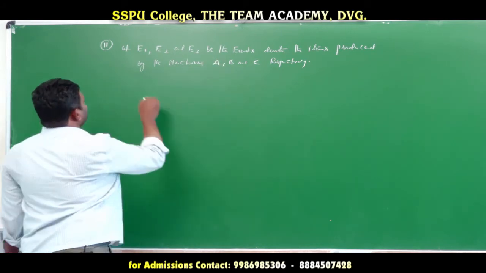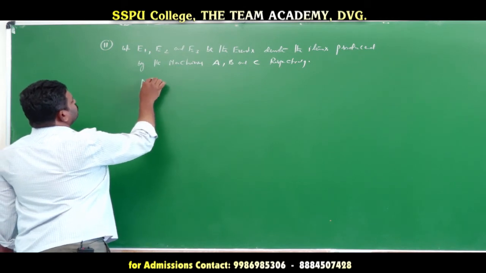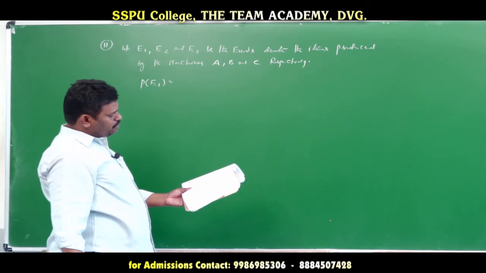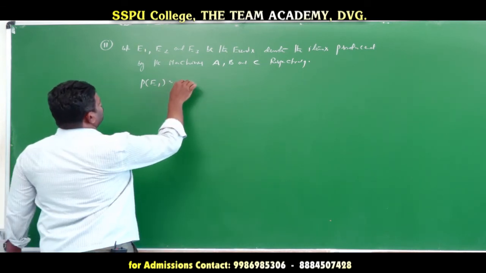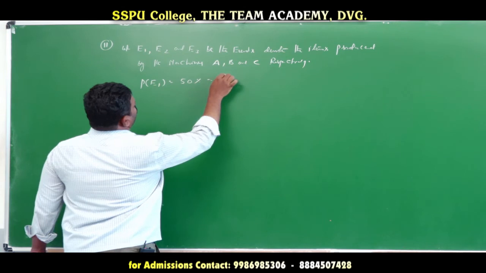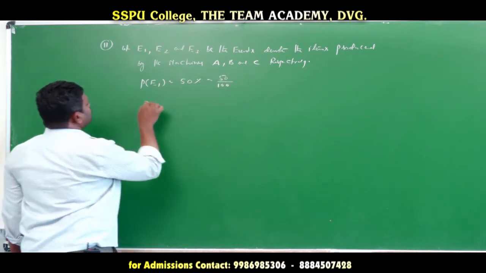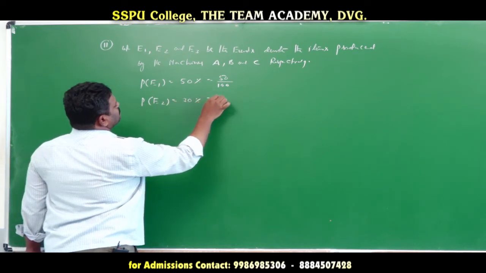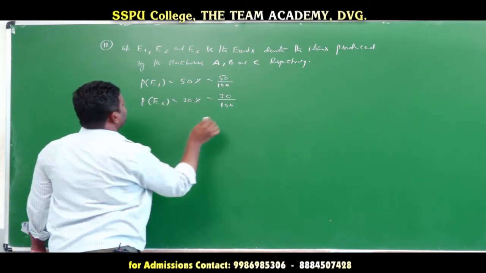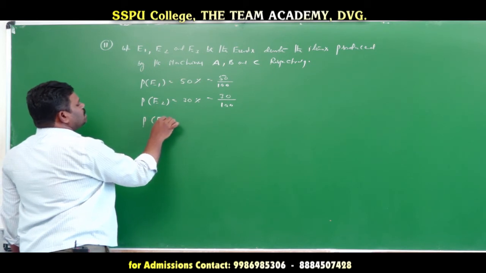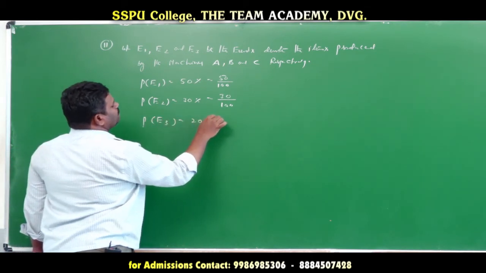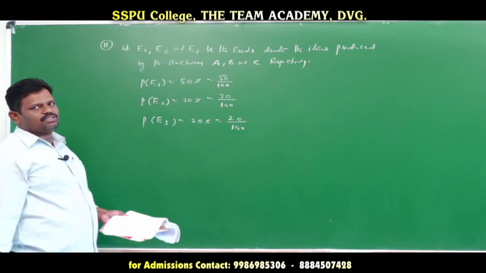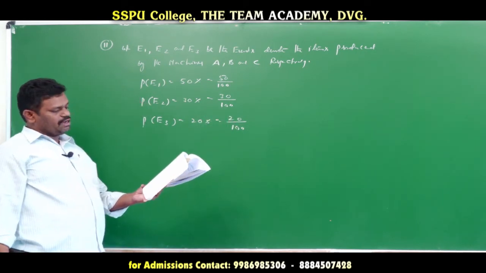Now what is the probability of E1? How much is the production probability given here? E1 produced 50%, so that is equal to 50 by 100. Similarly, probability of E2 is equal to 30%, that is 30 by 100. And probability of E3 is equal to 20%, that is 20 by 100. Cancellation is also possible here, but the simplification is 20%.